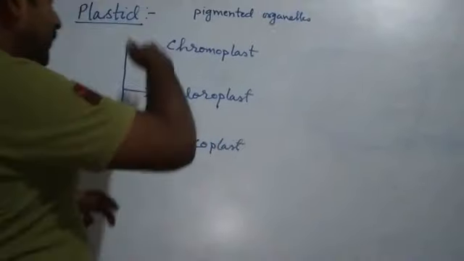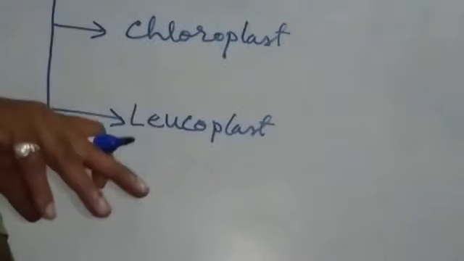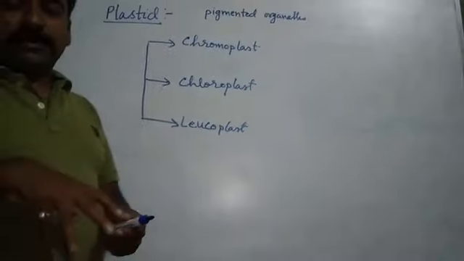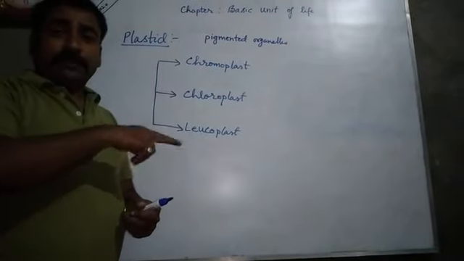These are 3 categories of plastids in plant cells, depending on the different colors provided by them to the plants.